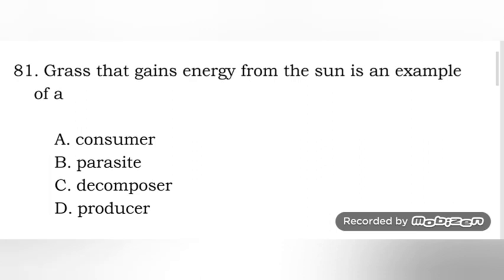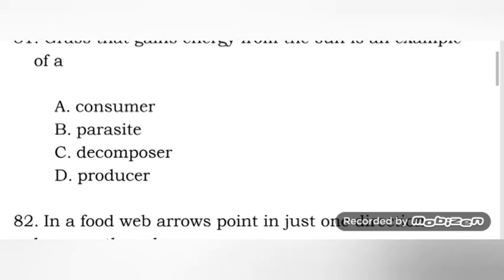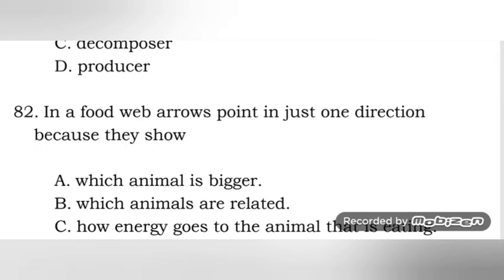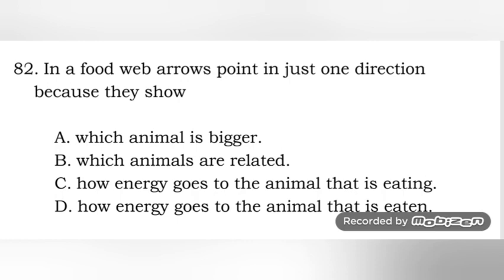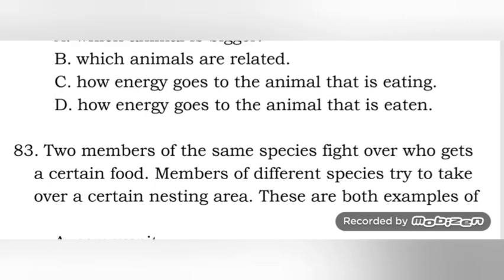Next, grass that gains energy from the sun is an example of a producer. A decomposer is one like bacteria. Anyway, it is the producer. Next one, in a food web, arrows point in just one direction because they show how energy goes to the animal that is eating, and how energy goes to the animal that is eaten. So it's letter C, the energy flow, to the animal that is eating.